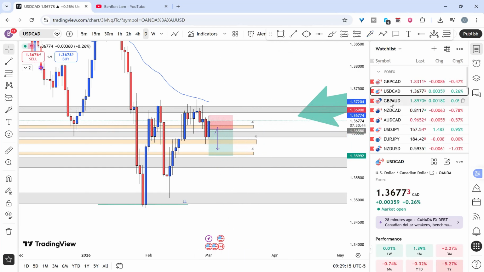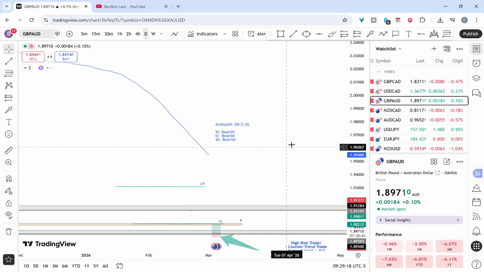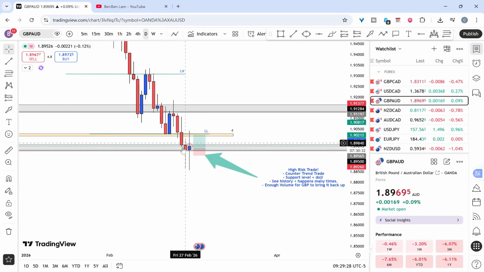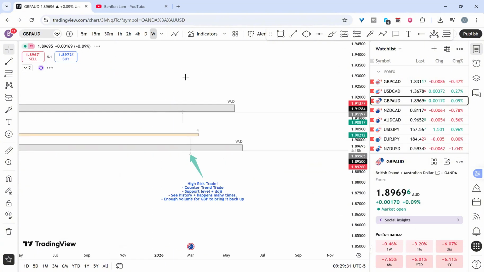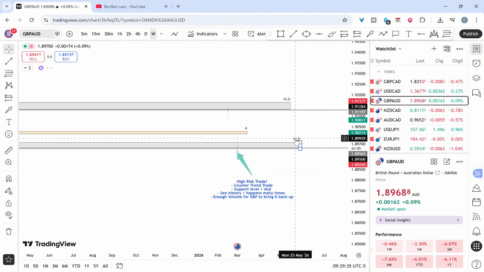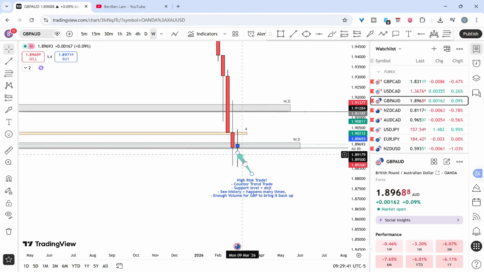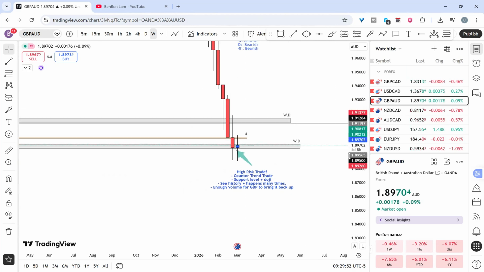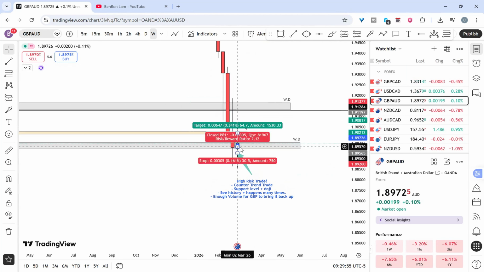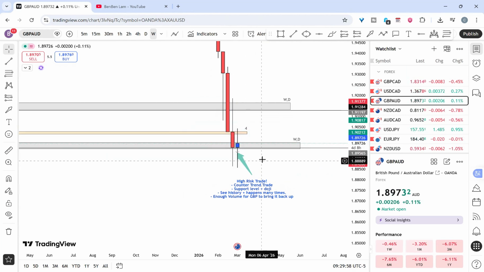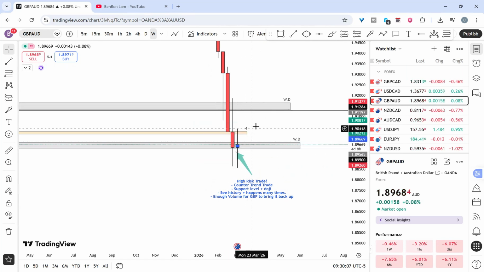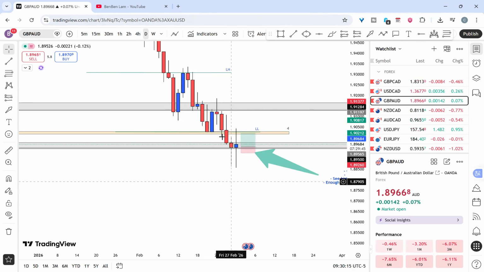All right, now let's move on to GBP AUD. Right here, we have a beautiful doji from Friday on the weekly time frame. On the weekly time frame, it went down first and now it's coming back up. We do see a clearly bearish trend and the weekly candle has just started. So don't think that it is literally a doji because it's Monday. If the week closes and we have a doji, then we're going to move back upwards. So what I'm thinking is maybe for this week, there might be no trades.